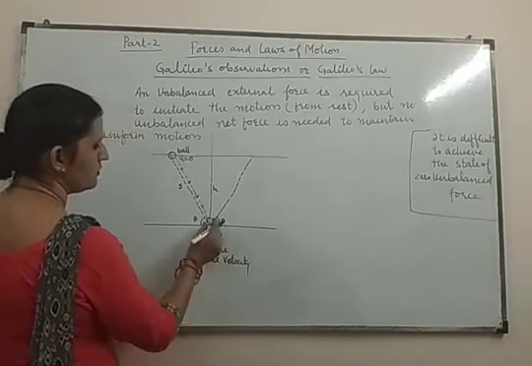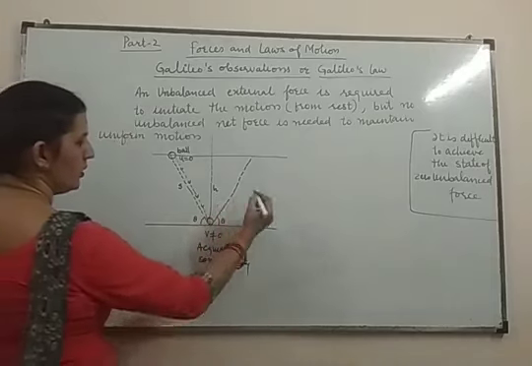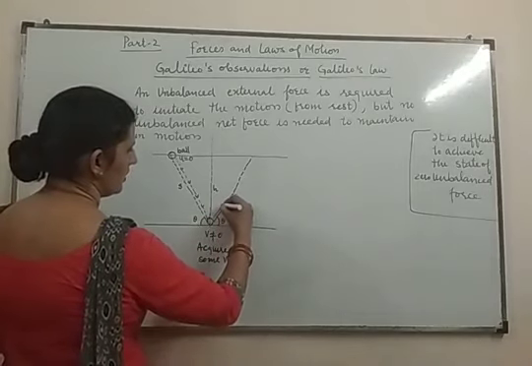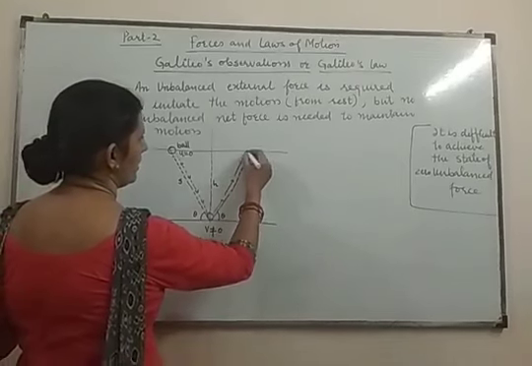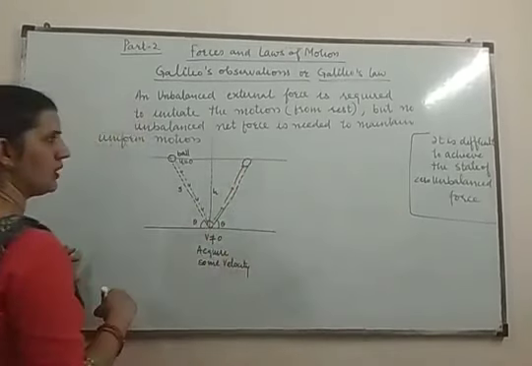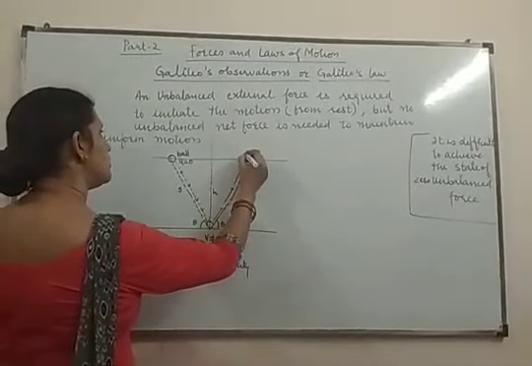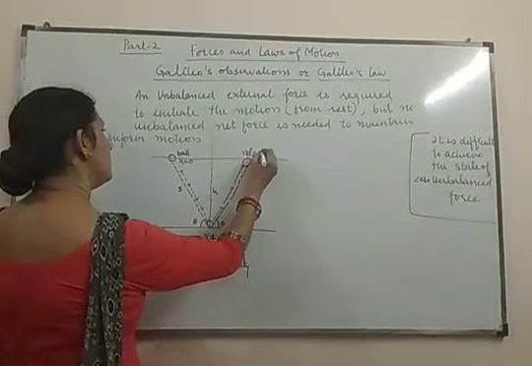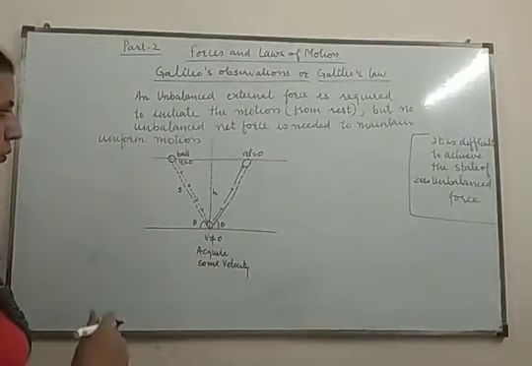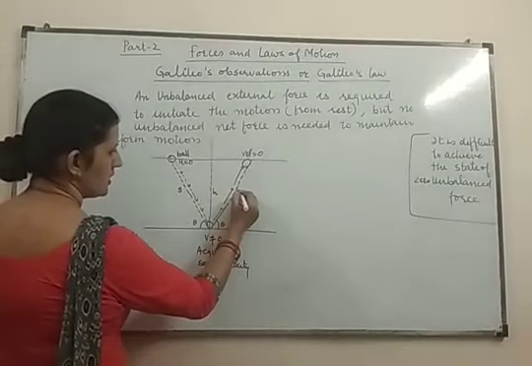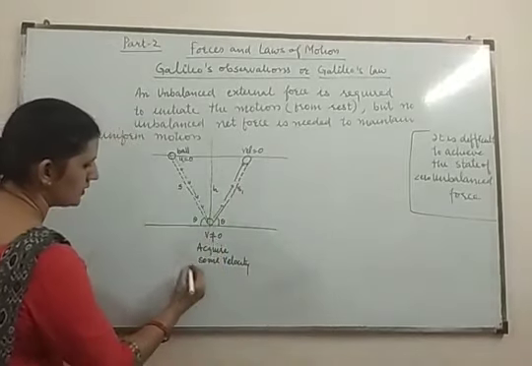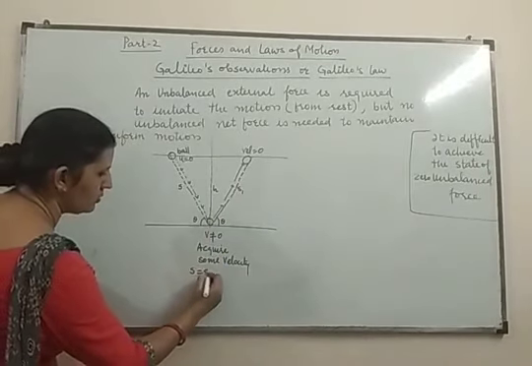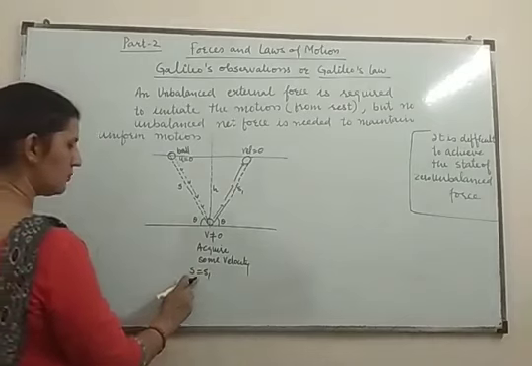Due to this velocity, the ball starts moving along the second inclined plane and reaches the same height, and at this highest point the velocity again becomes 0. Here the distance traveled is s1. In both cases, s is equal to s1. When is this possible?